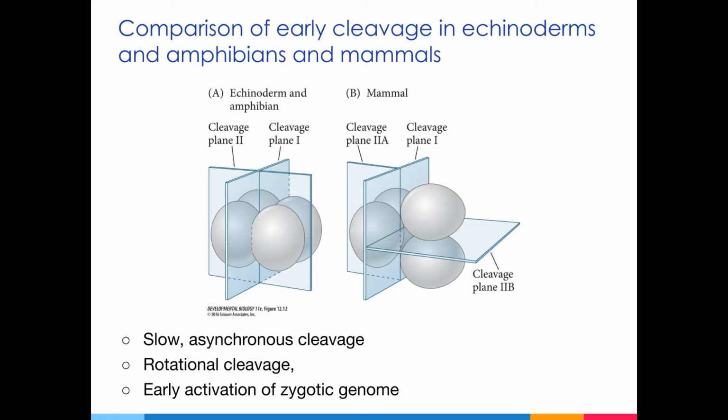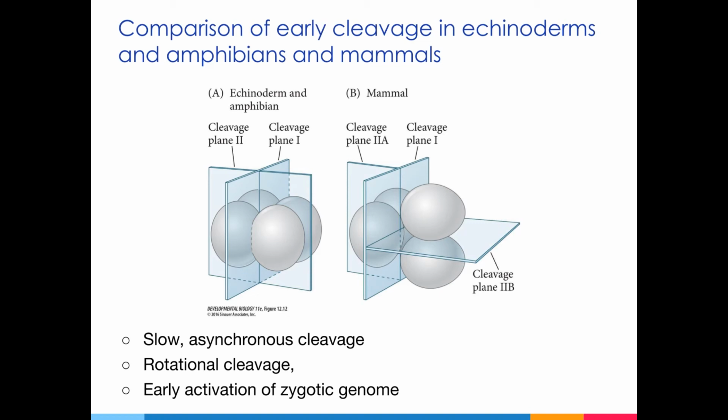Mammalian cleavage is holoblastic. More specifically, it is rotational holoblastic cleavage. What that means is that after the first cell division, one cell divides meridionally and the other one divides equatorially. Another difference is that mammalian cleavage is asynchronous. So the blastomeres don't all divide at the same time.